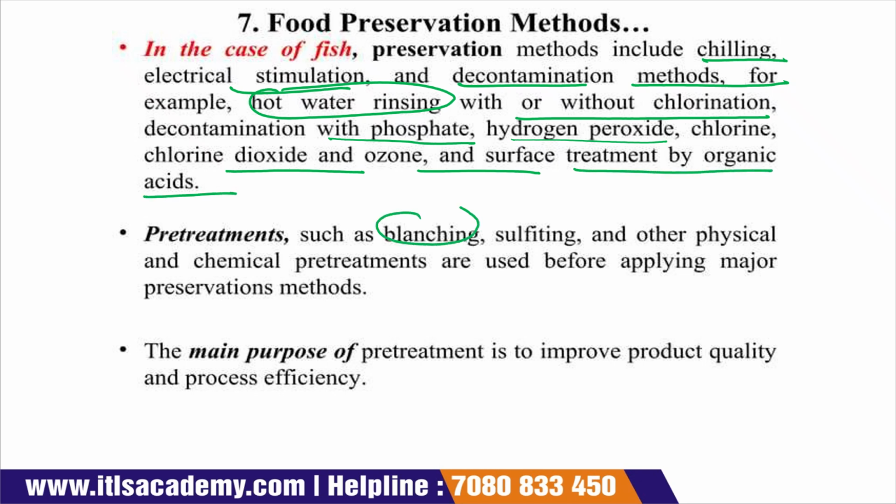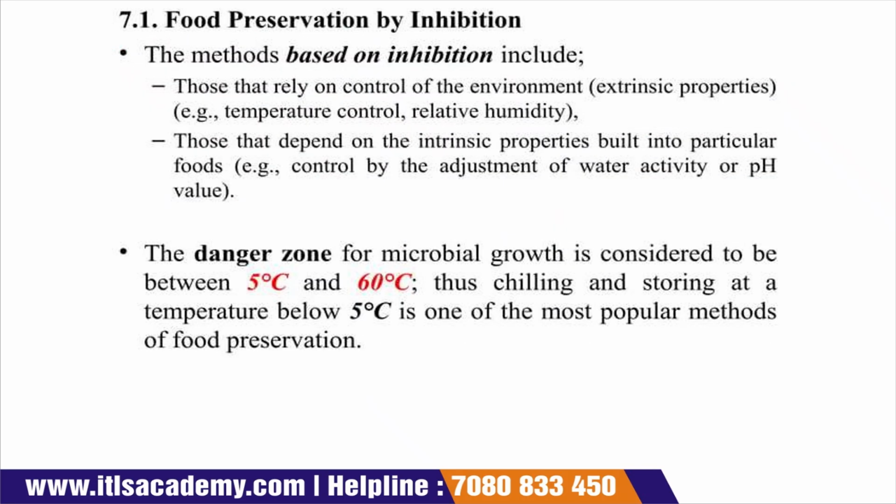Pre-treatments like blanching, sulfating, and other physical and chemical pre-treatments are used before applying a major preservation technique. The main purpose of the pre-treatment is to ultimately improve the quality of the food product and process efficiency. Food preservation by inhibition.